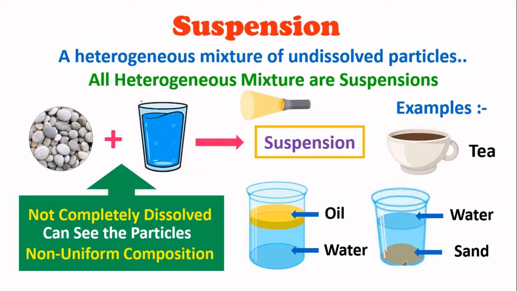Also, they are not completely dissolved, and they dissolve in such a way that they form a uniform composition. Remember that in a suspension, the larger or undissolved particles will settle down after some time. In the sand case, it settled down after some time. But oil is less dense than water, so it is floating. Also, in both cases they are forming a separate layer.